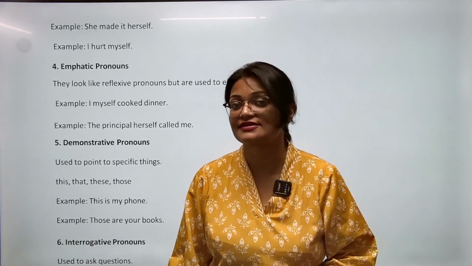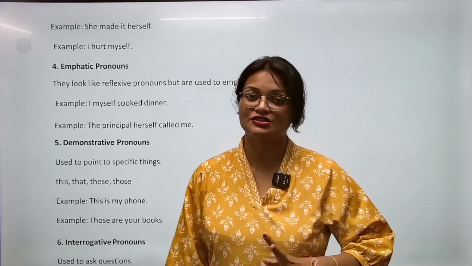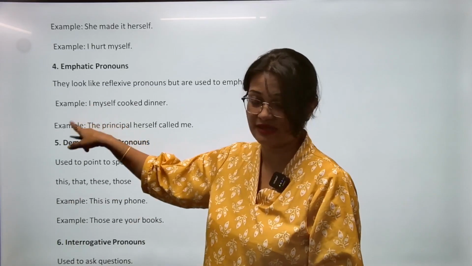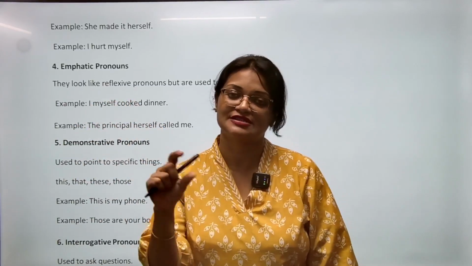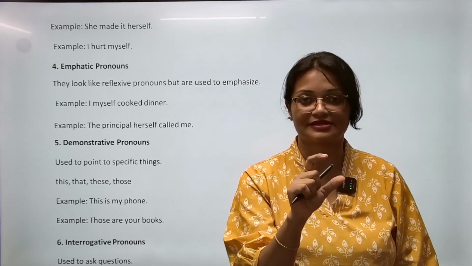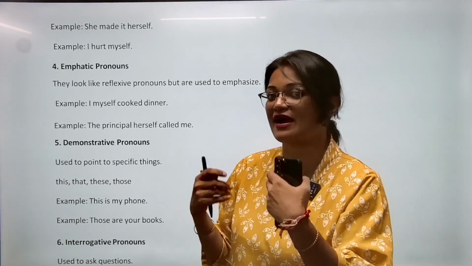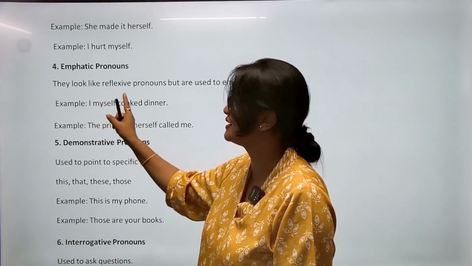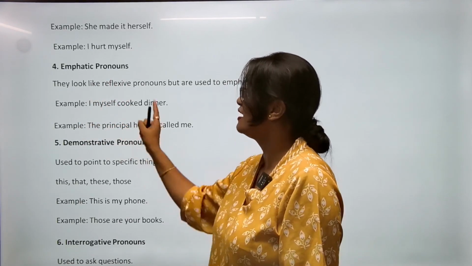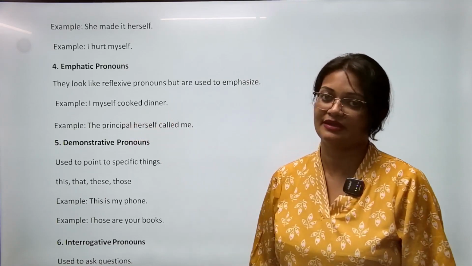तो तब बनता है reflexive pronoun. But since I'm using it to emphasize on the pronoun I myself cooked, so that is why this name is emphatic. मतलब वो आया ही है emphasize word से. Emphasize मतलब to give more power or highlight to certain things. तो यहाँ पे I को ज़्यादा power दे रहा है, मतलब emphasize कर रहा है. So the principal herself, वो खुद से call किया था, called me.